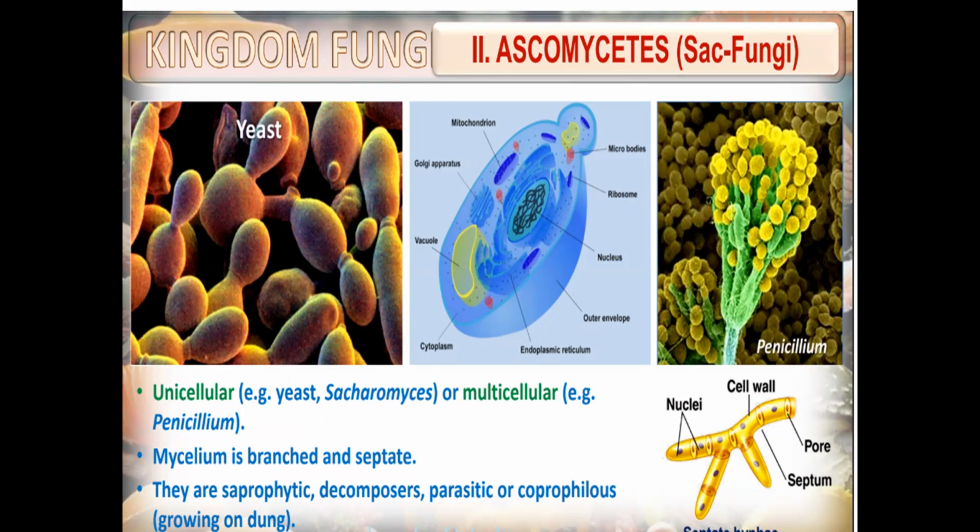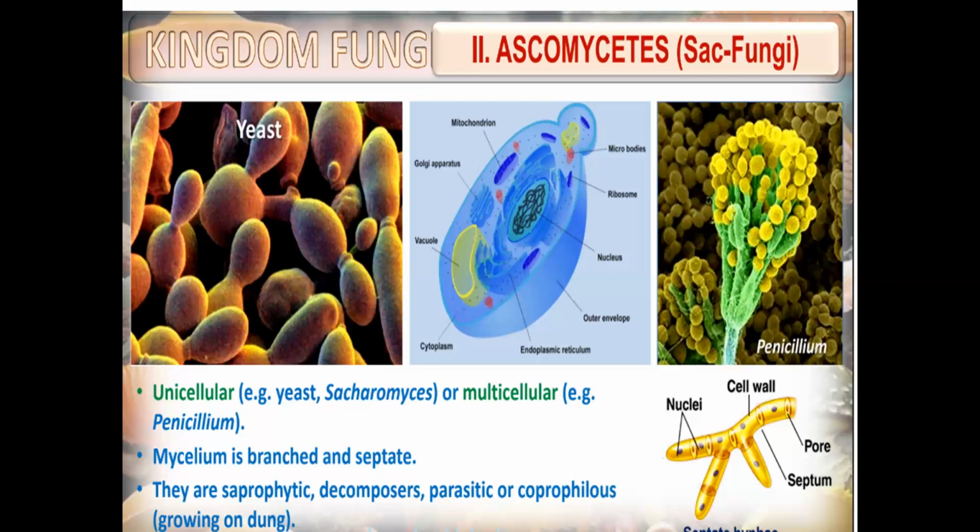Penicillium is used to produce penicillin. Mycelium is branched and septate. You saw branching here, and it is septate. They are saprophytic, decomposers, parasitic, and coprophilous. Coprophilous means growing on dung, like cow dung or horse dung.